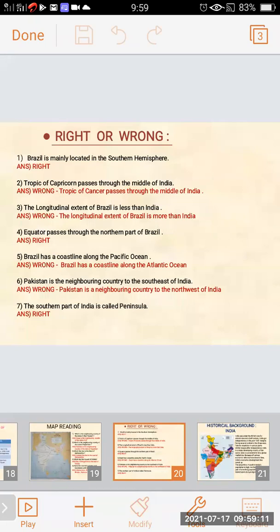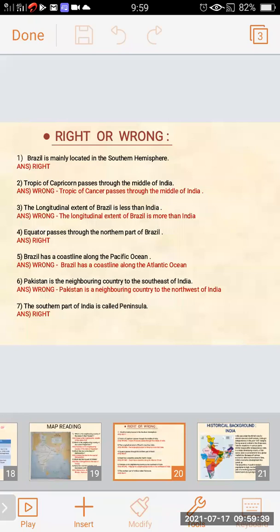Six. Pakistan is the neighboring country to the southeast of India. This statement is wrong. The correct one is Pakistan is the neighboring country to the northwest of India.